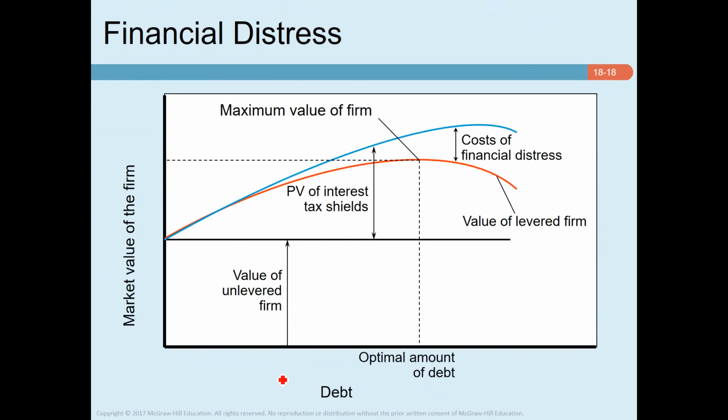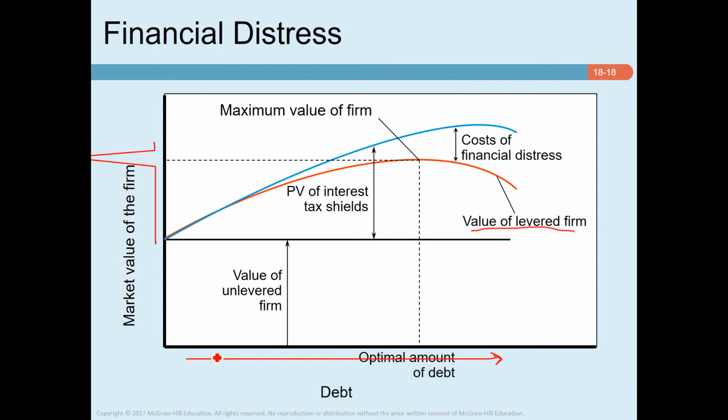Look at this diagram where we have the debt on the horizontal axis and the value of the firm on the vertical axis. You can see that this straight line is the value of the unlevered firm, which doesn't change with the change in debt, because that's basically the value of the firm if it remains unlevered. Then this red line is the value of a levered firm.